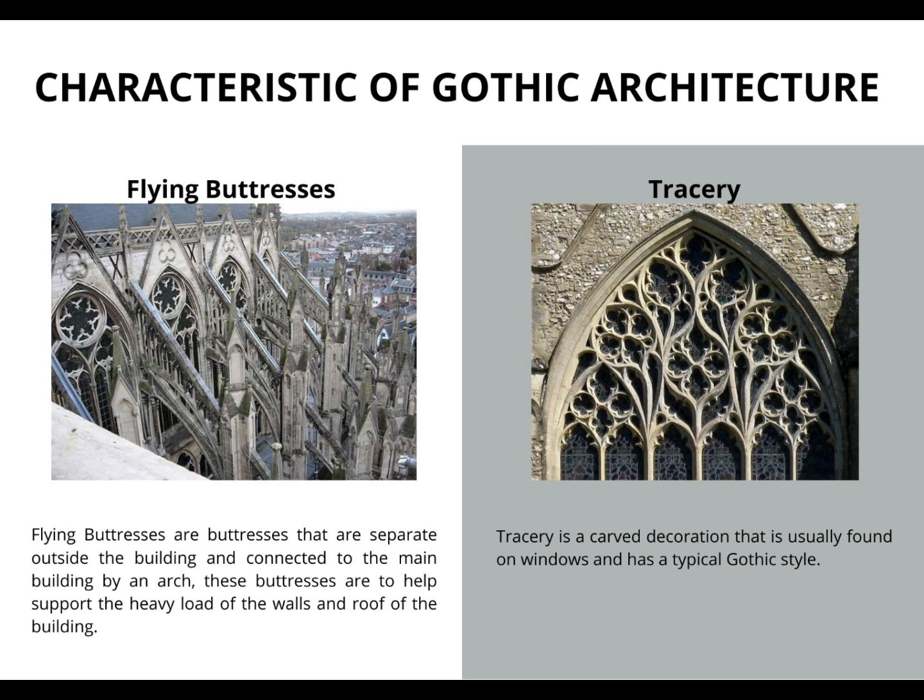Flying buttresses are buttresses that are spread out outside the building and connect to the main building by arches. These buttresses are to help support the heavy load of the walls and roof of the building. Tracery is a carved decoration that is usually found on windows and has a typical Gothic style.